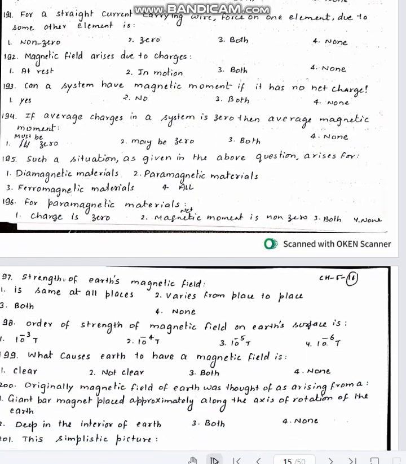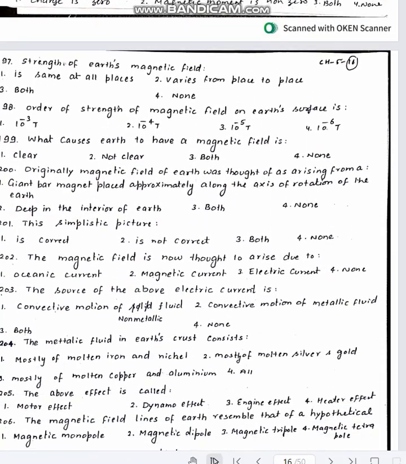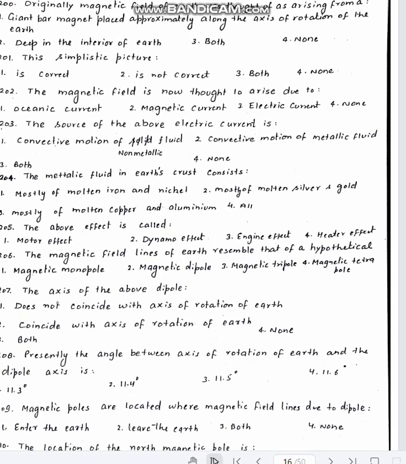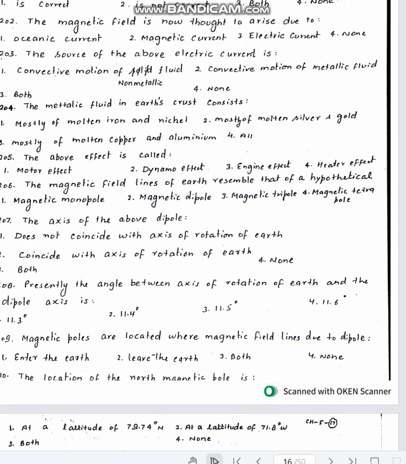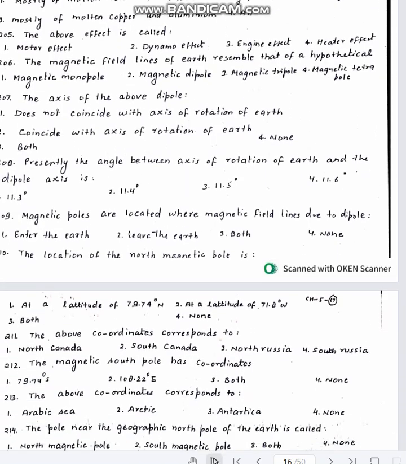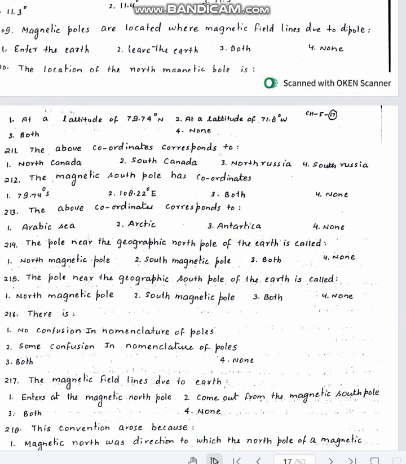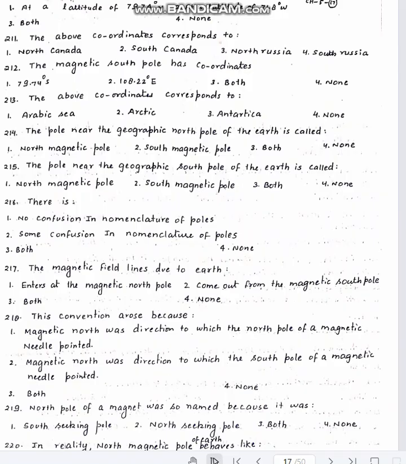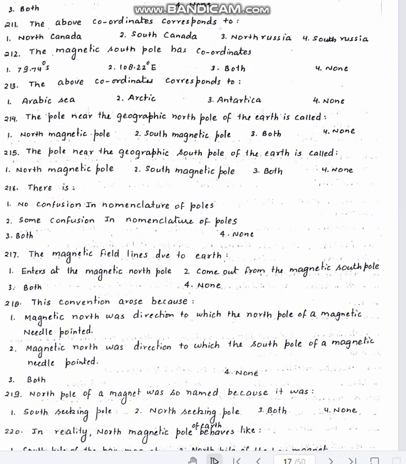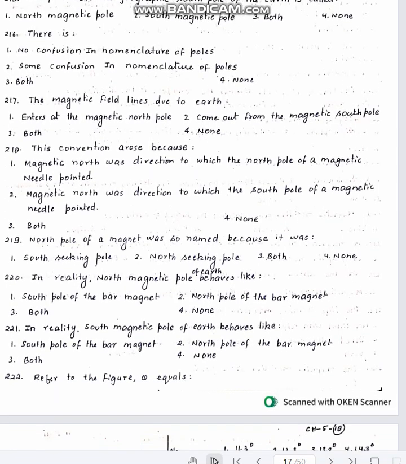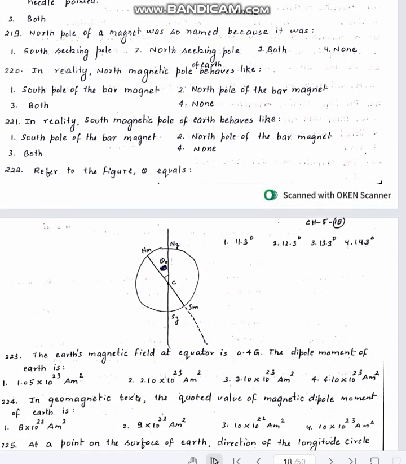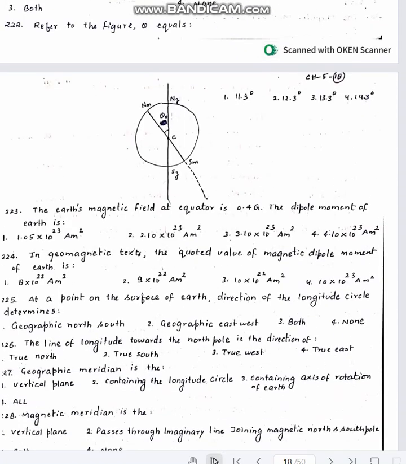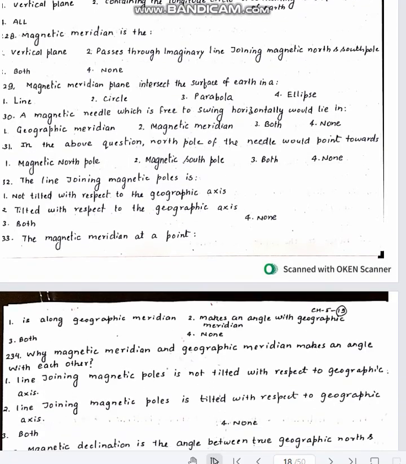Then average magnetic moment, then question of Earth's magnetic field. There are certain questions on magnetic field of Earth, Earth's crust, axis of the imaginary dipole placed in Earth. Then we have angle between them. And we have question based on coordinates of poles on Earth, North Pole and South Pole, magnetic field due to Earth problem, North magnetic pole. Then calculations of dipole moment of Earth, then quoted value of dipole moment, then magnetic meridian and geographic meridian.